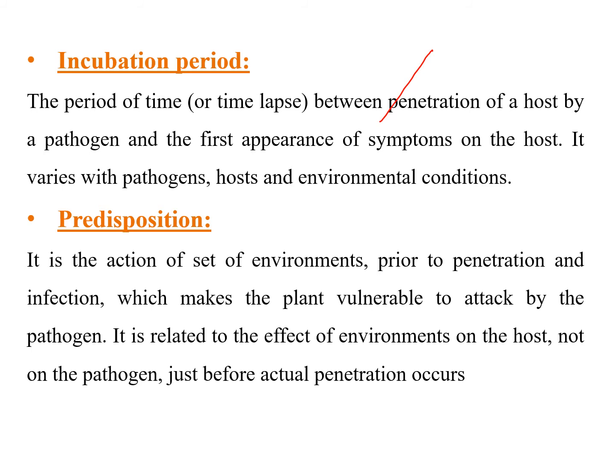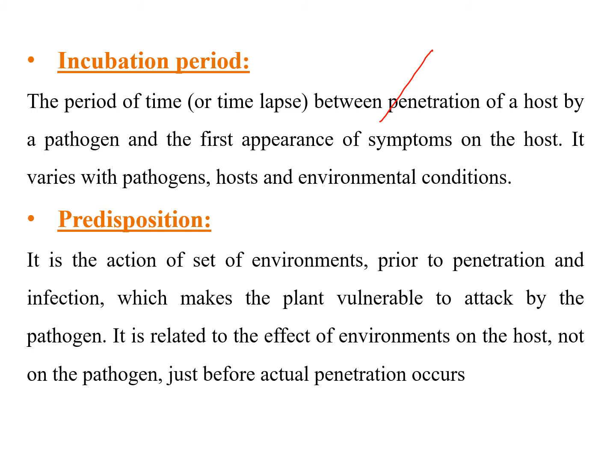When the pathogen penetrates the host plant, suppose a spore lands on the host plant and germinates by producing a germ tube, so that is the first stage, and then the production of symptoms. Between these there is a time lapse. That means a chain of events takes place between the penetration of the host and the production of symptoms.